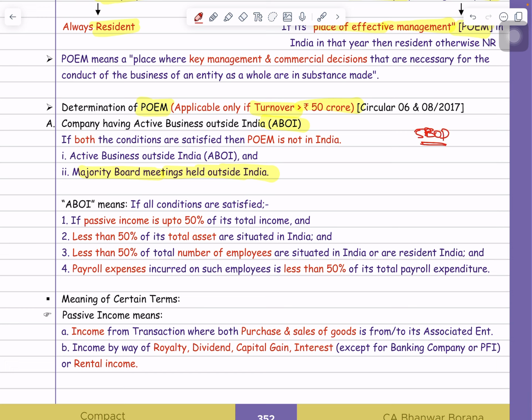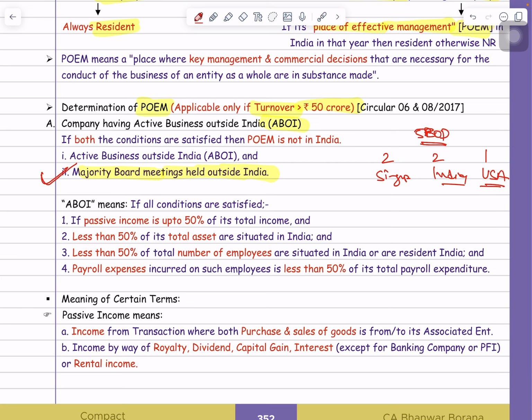So total meetings were 5. Suppose out of 5, 2 meetings they held in Singapore, 2 meetings they held in India, and 1 meeting they held in the USA. So can I say that here total meetings are 5 and out of that 3 meetings were held outside India? Because Singapore and USA are outside India. So 3 meetings held outside India, it means majority board meetings were held outside India. So this second condition is satisfied.